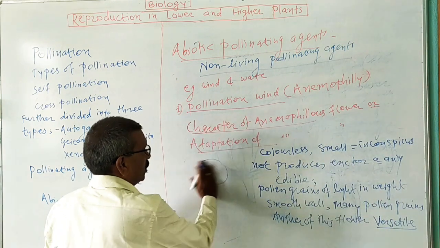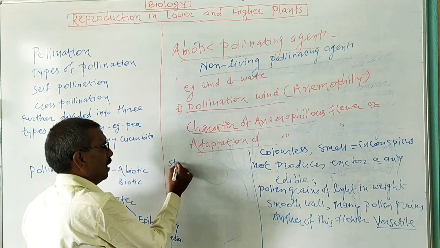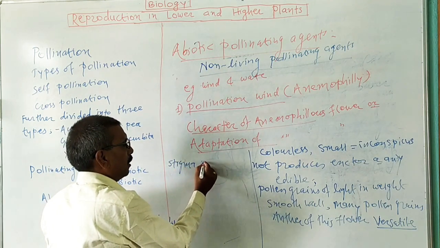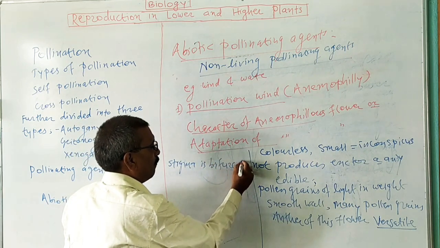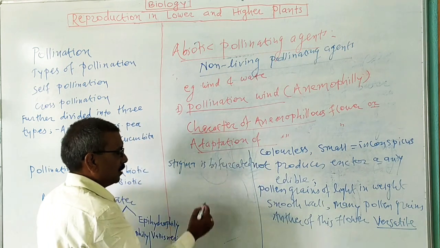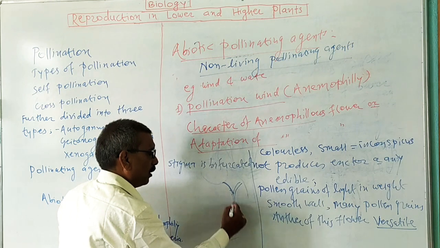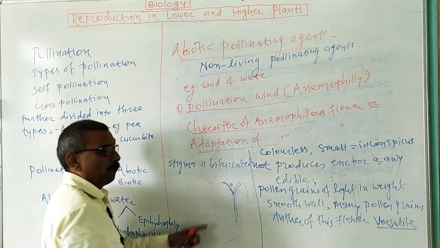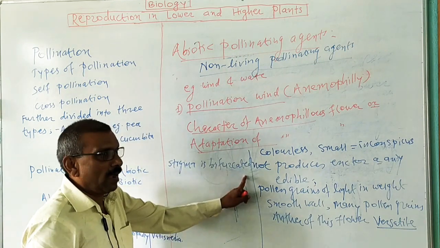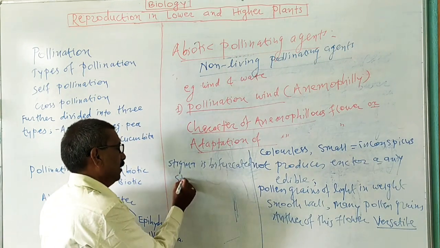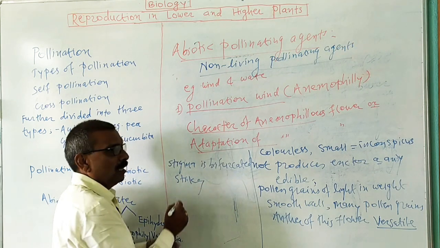Then the stigma of this flower is bifurcated. Bifurcated means it is like this, in two parts, for catching the pollen grains from the wind. The stigma is bifurcated and it is sticky. It is sticky for catching the pollen grains.